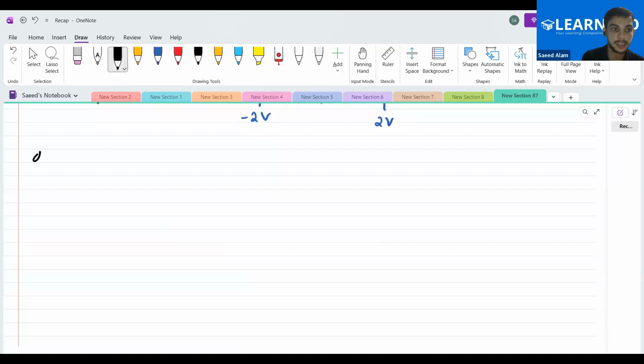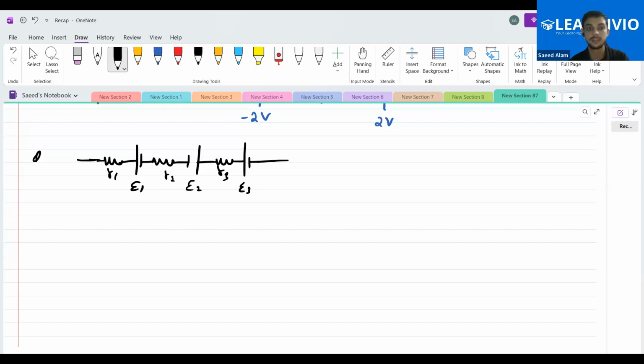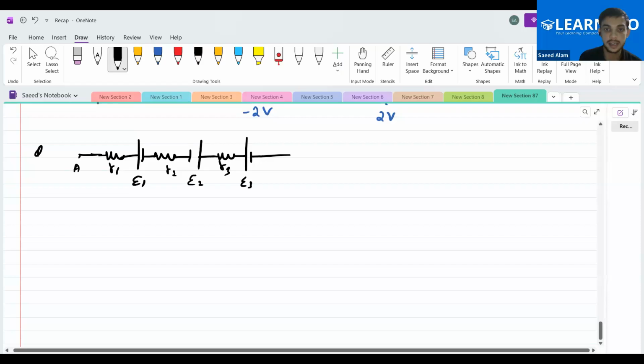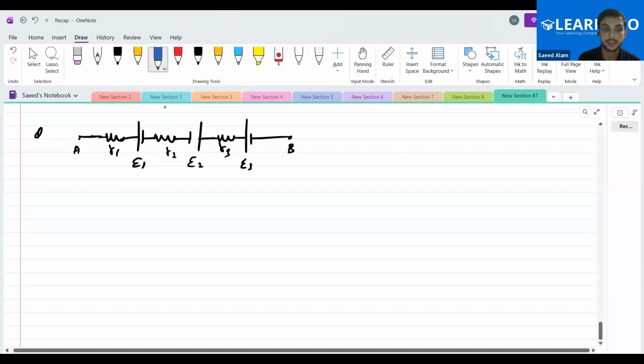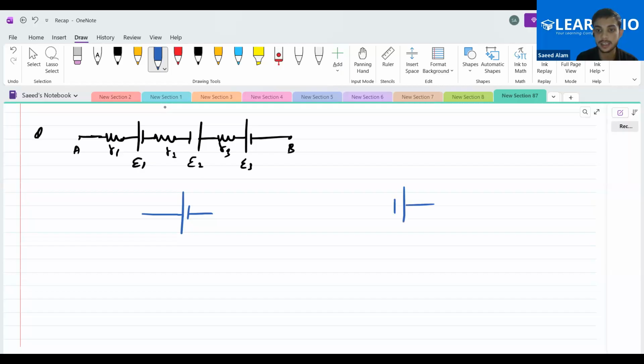for that, let me draw. So this is E1, this is E2, this is E3, and this is R1, R2, and R3. These are the 3 cells we had connected in series across the potential A and B. If I want to take an equivalent of this, first of all I'll choose the battery orientation, whether I want to draw it like this or like that. I can draw it in any way, and in both ways I'll get the same answer.